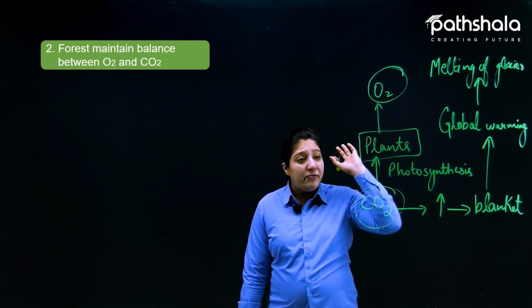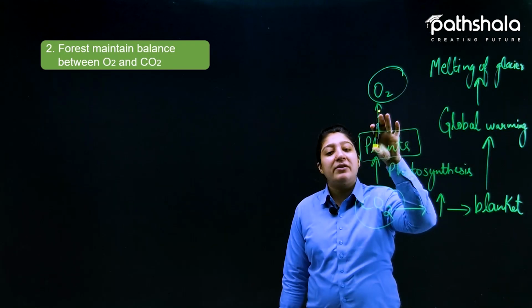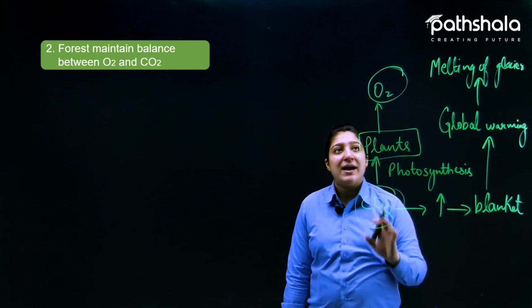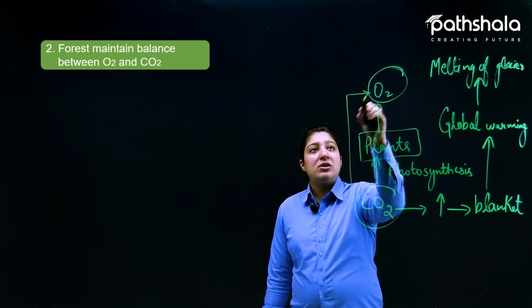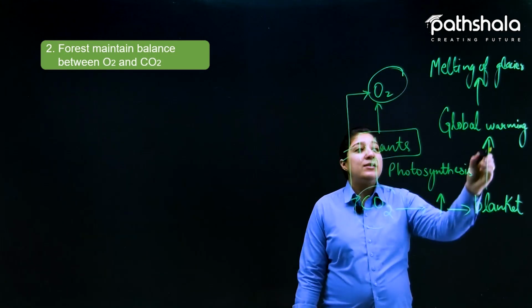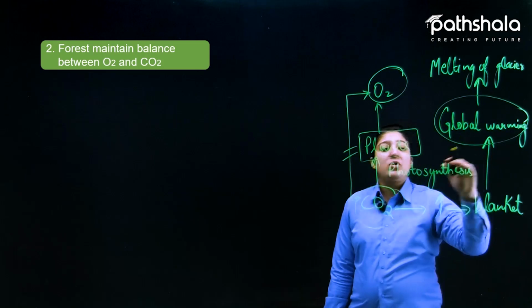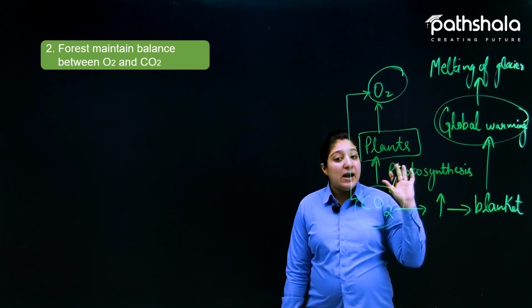So there is a very important role that plants, or we can say forests, are performing: they are maintaining this balance between oxygen and carbon dioxide, and because of that the consequences are not that severe, though they are there.